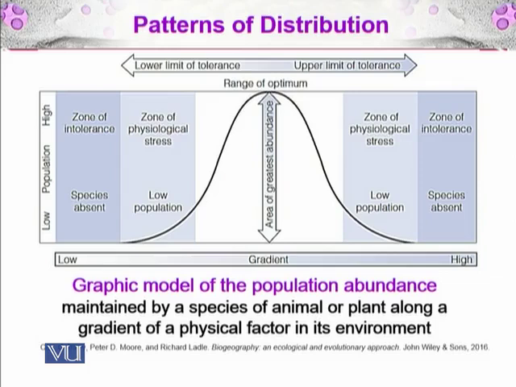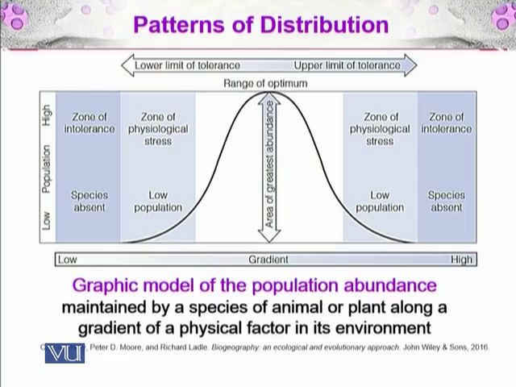As you go sideways, there is less and less distribution of the organisms. First there is a zone of physiological stress with low population, and further along there is a zone of intolerance and the species becomes absent. The same is the case on the right side at the upper limit of tolerance.